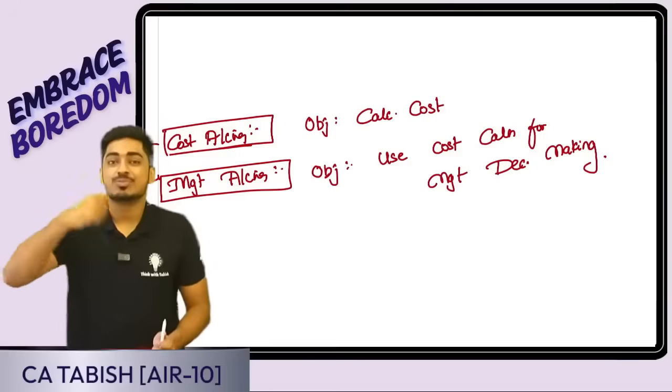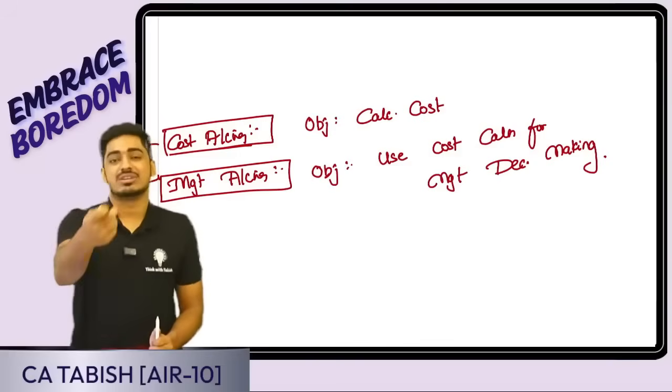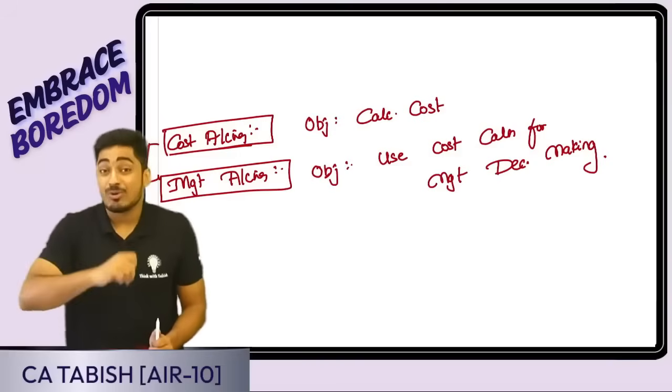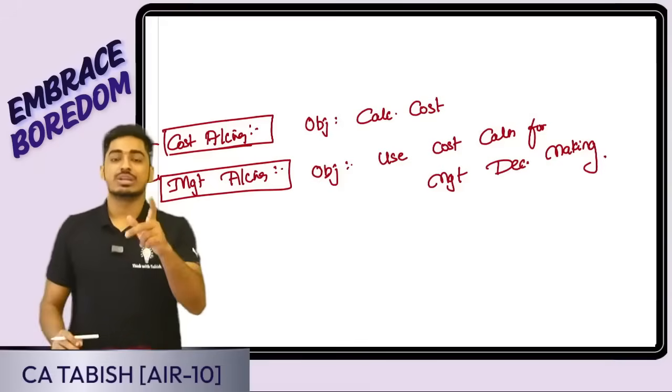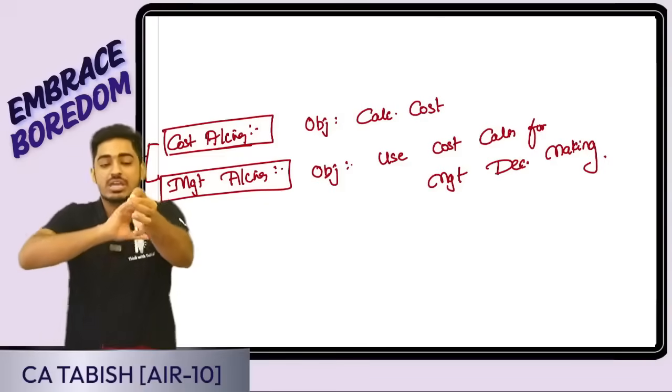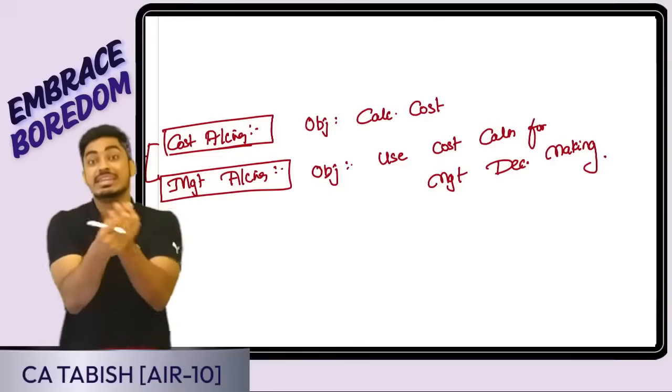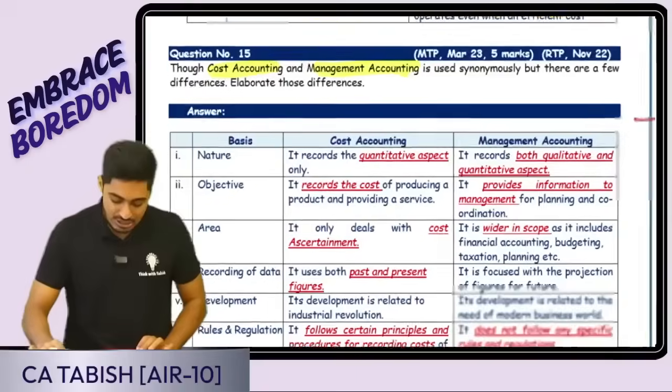Should I start a new product or not? Should I exercise cost control or not? How can I try to maximize my profit? All those decision making happens. In cost accounting, I'm only calculating cost. In management accounting, using this cost information, I will be taking decisions. Is this clear, everyone?